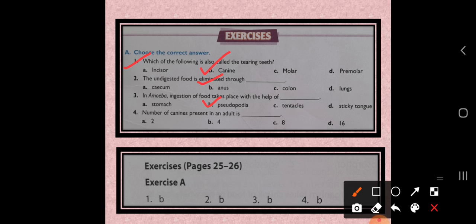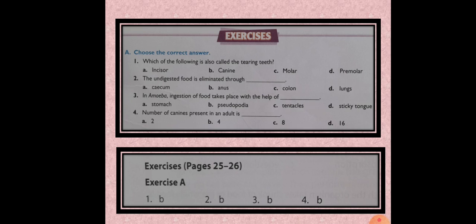Okay, so the number of canines present in an adult is, again the answer is 4. So dear students, these are all the answers for the first exercise question, that is, choose the correct answer.